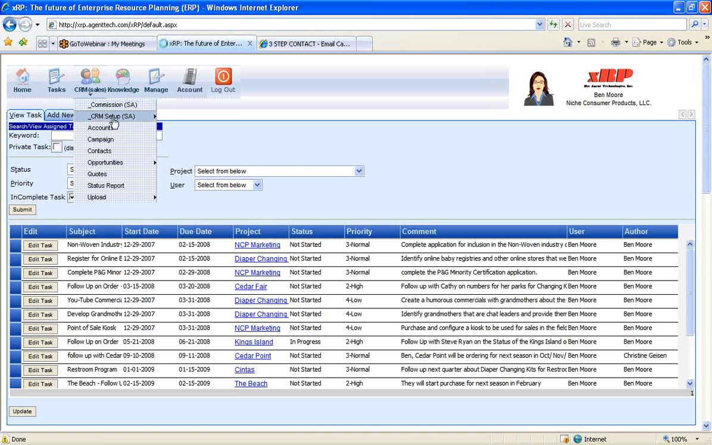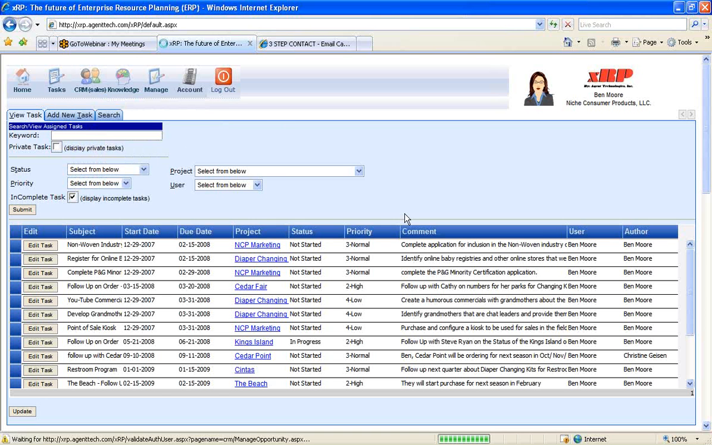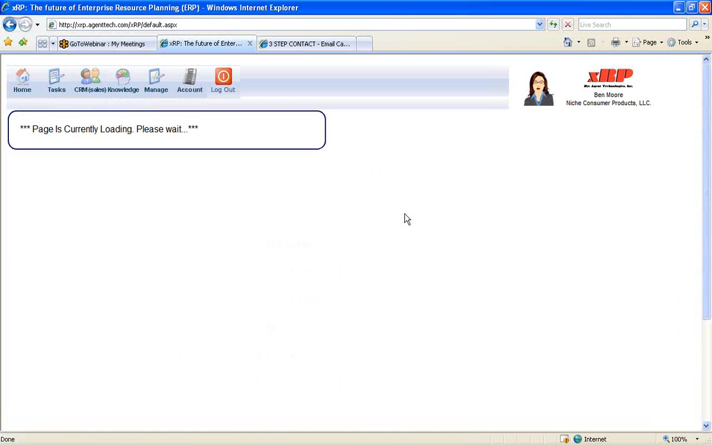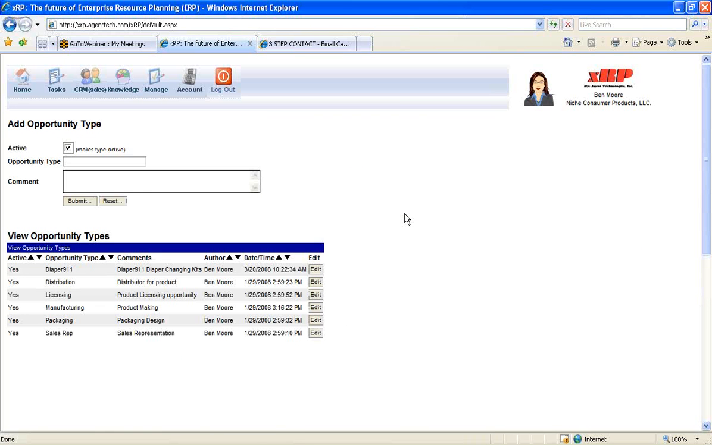So going to CRM sales, and under the CRM setup, there's opportunity types. And now each company can enter in the different opportunity types for that organization. So for Niche Consumer Products, we have a Diaper 911 brand. We offer distribution for products, licensing opportunities. We have manufacturing opportunities, packaging opportunities, and sales rep opportunities. So you can just keep typing in the different opportunity types for your particular organization.